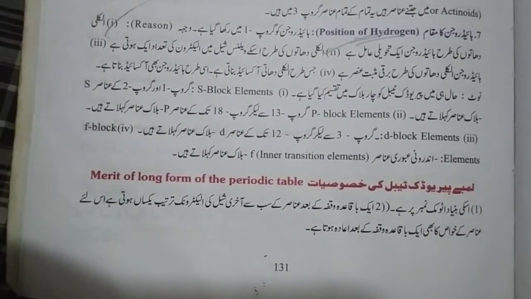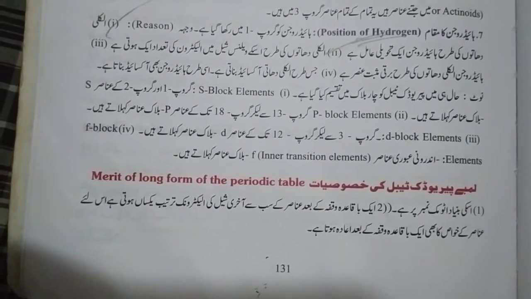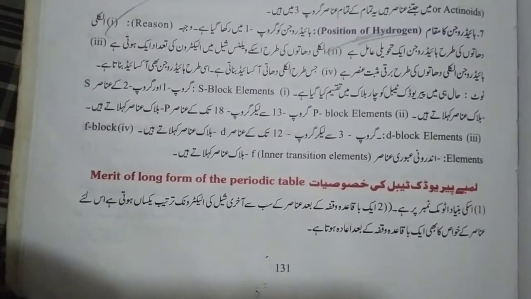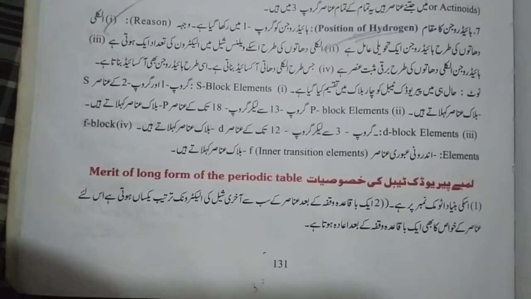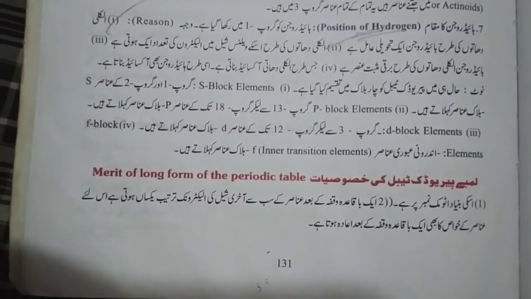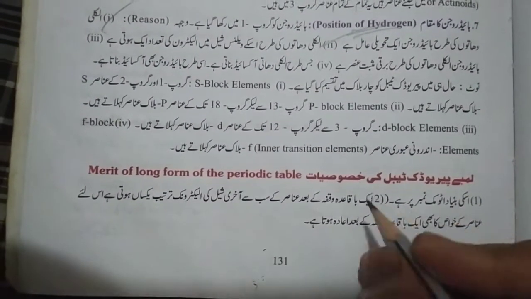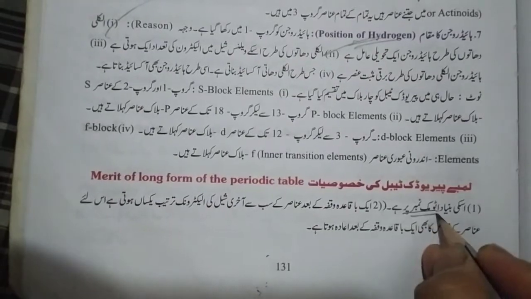Merits of the long form of the periodic table. First of all, the reason for the merit of this long form is that it arranges the elements on the basis of the atomic number. The first is the atomic number.